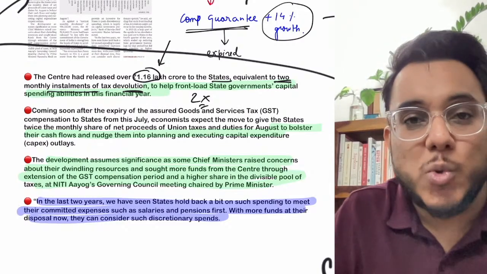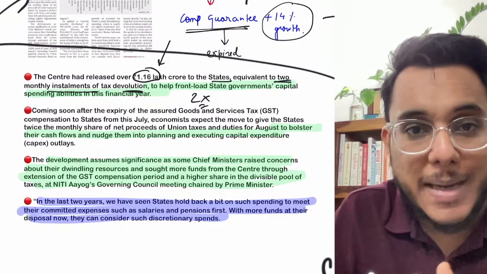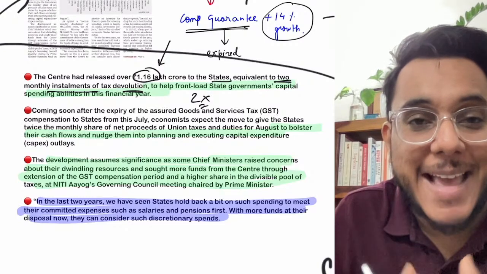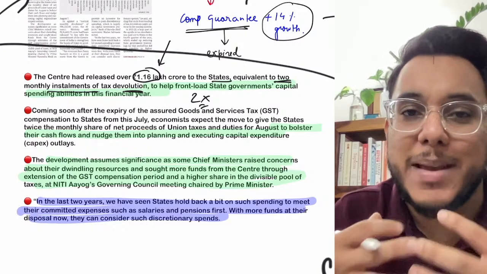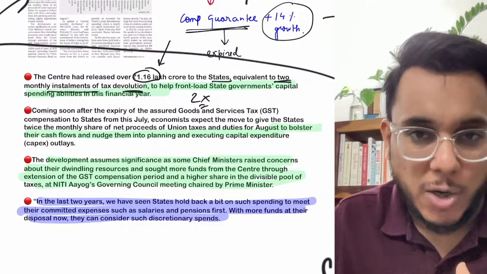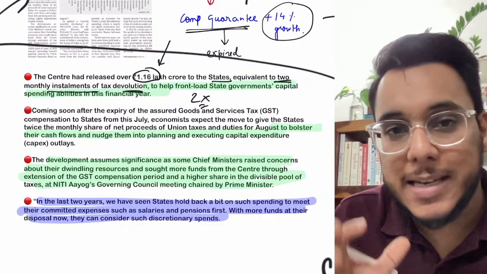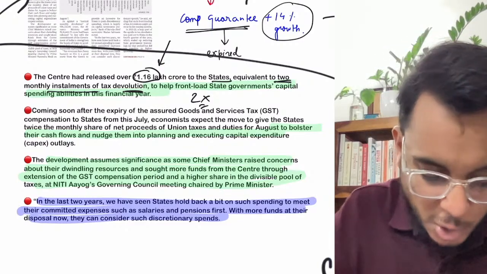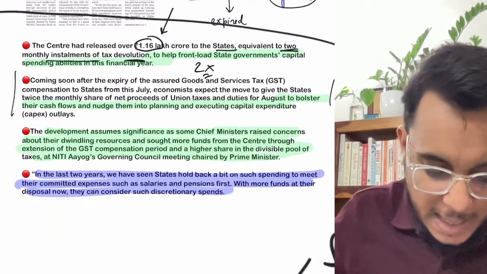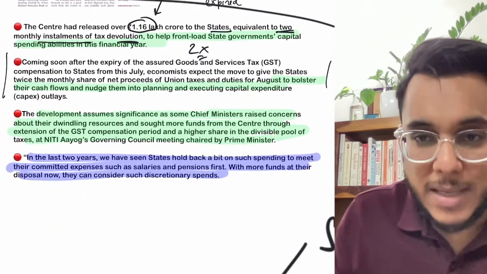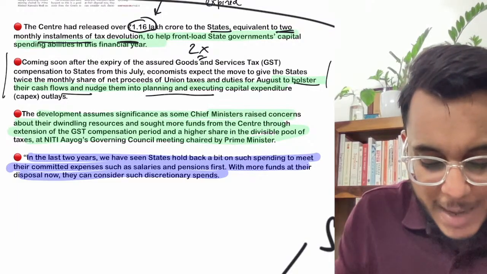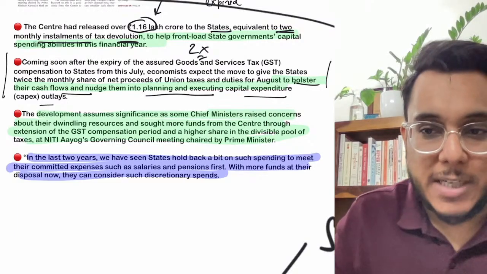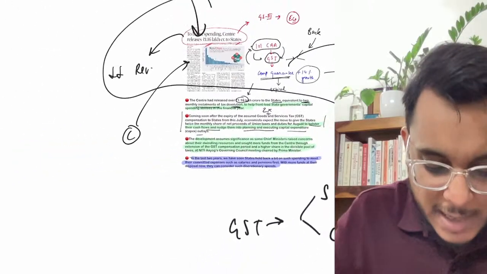The logic is to provide the states additional money so that they can go for capital expenditure. Guys, capital expenditure is one which is done for making some kind of an asset. It has been seen that the state governments have a revenue shortfall, and this money will help them. It has been said that it will help the states to bolster their cash flows and to nudge them into planning and executing capital expenditure. Now guys, capital expenditure is actually very important.